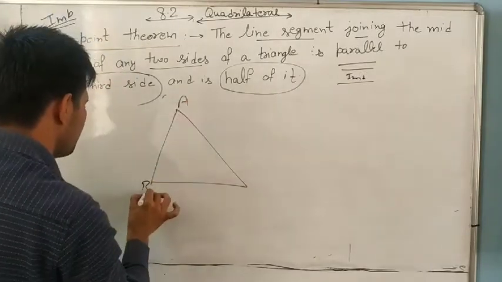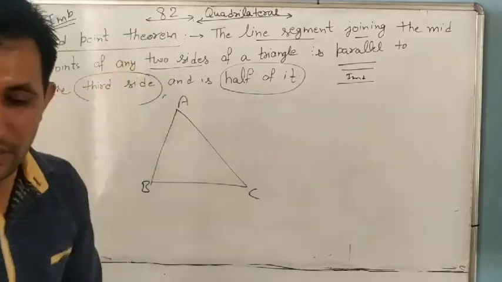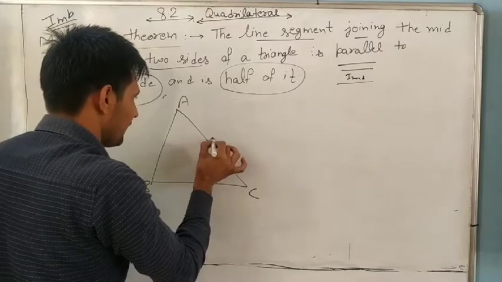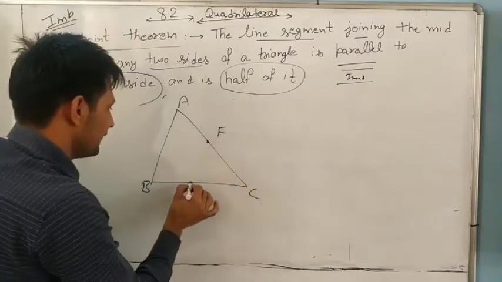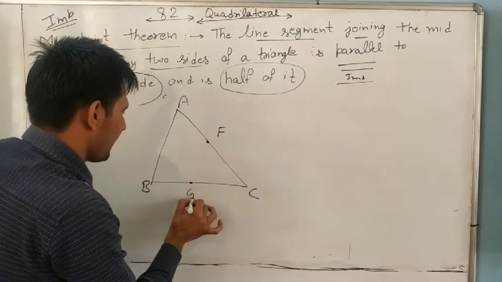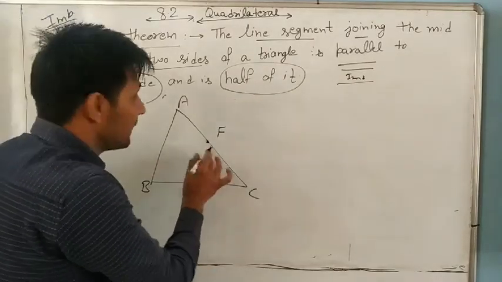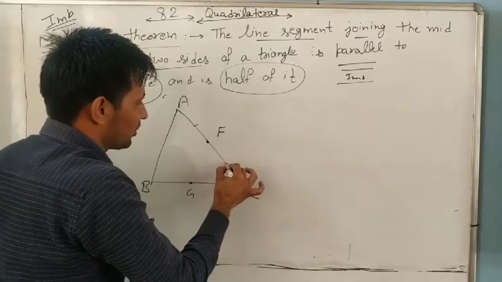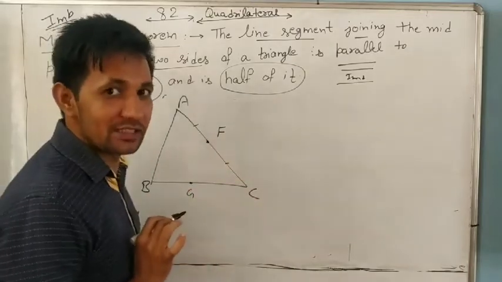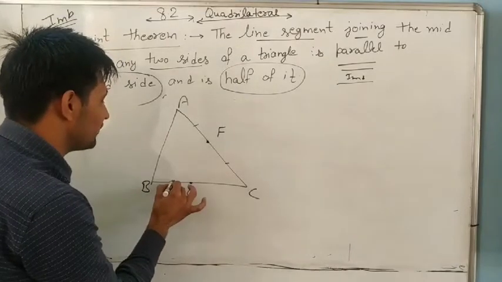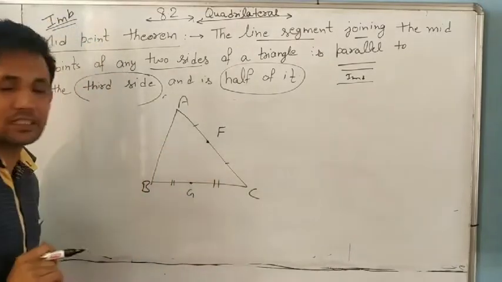A, B, and C. Understand it? Now suppose F and G are midpoints. What does midpoint mean? If F is the midpoint, it means AF equals FC. Understand or not? And if G is the midpoint, it means BG equals GC.